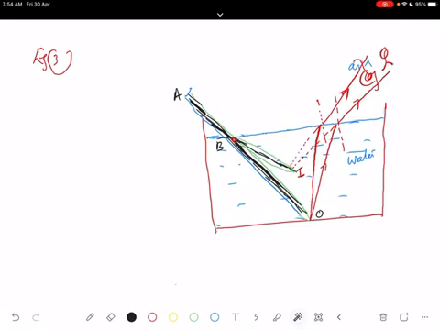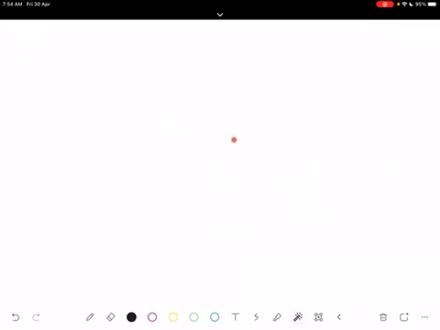Next, we have different types of transparent media. The first one we have seen is the glass slab. The next one we will see is the lens. So the next topic will be lens. What is a lens? How can you form a lens? That is also a very important point. Second, image formation through lenses. So how can you explain a lens?